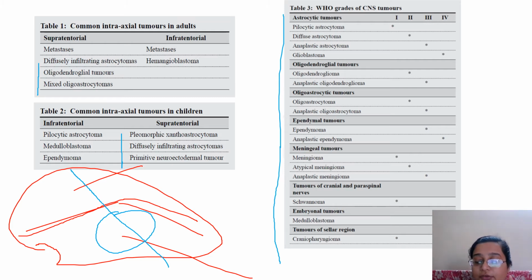So please read the Washington Manual of Surgical Pathology. They have given this, and there's a publication also. I'll take that up when I'm taking histopathology. They have divided it as per the molecular mutations now.